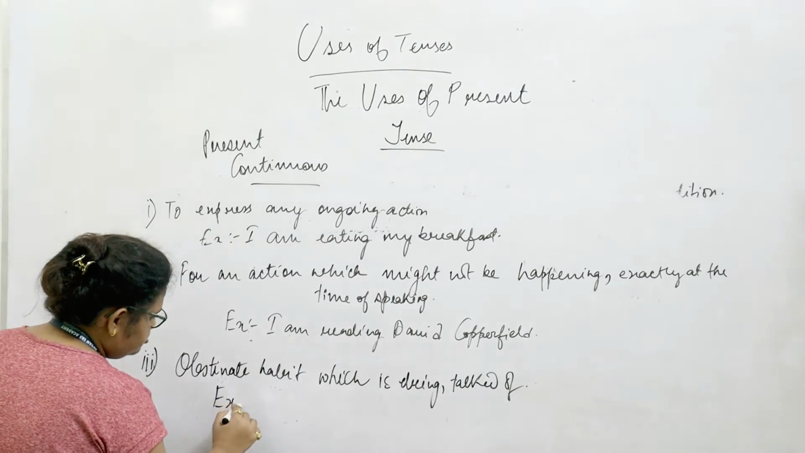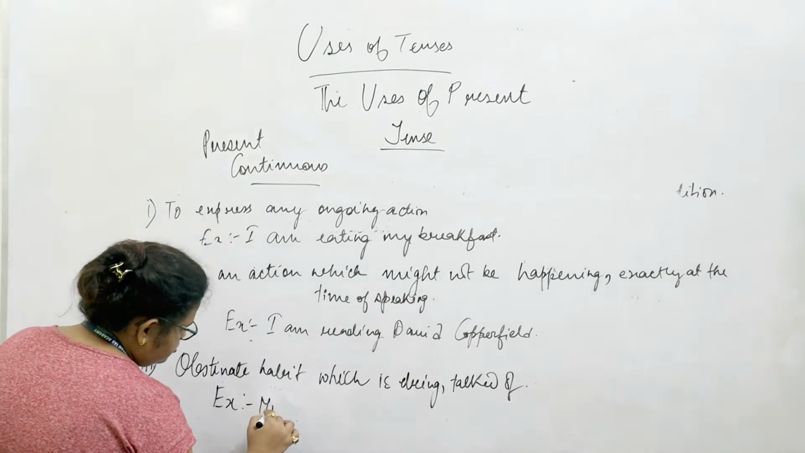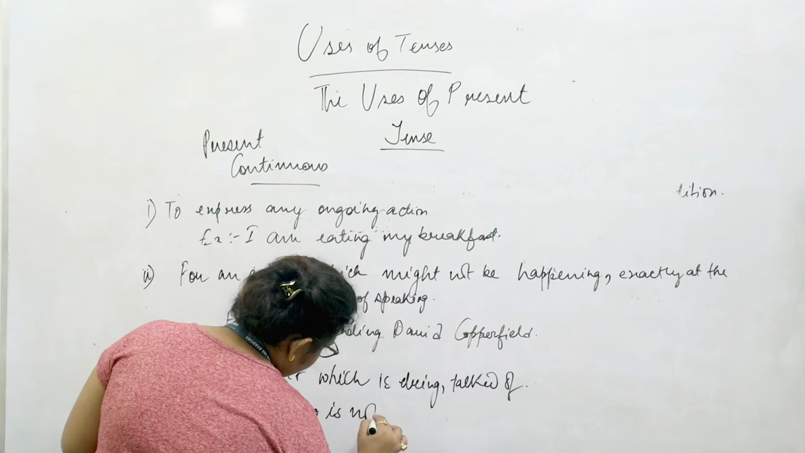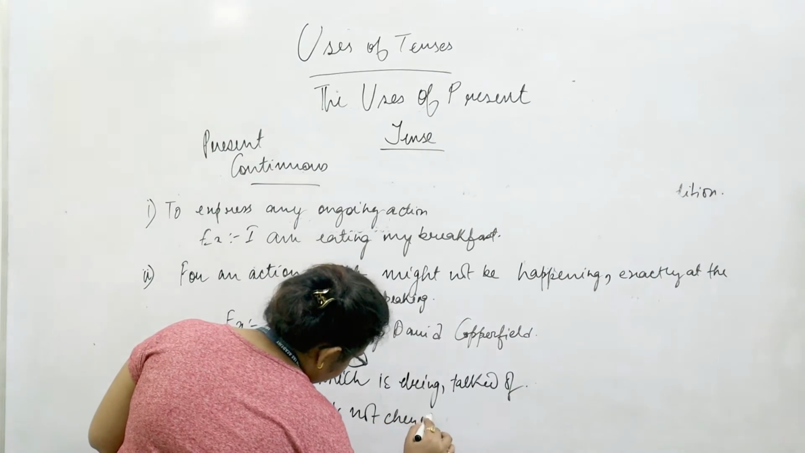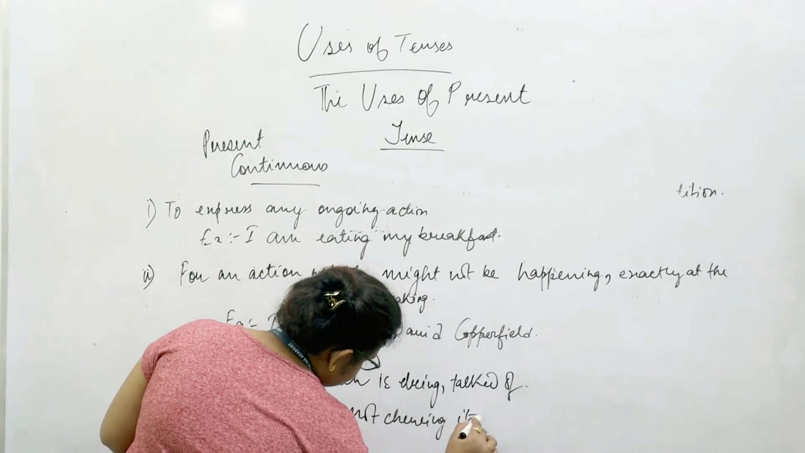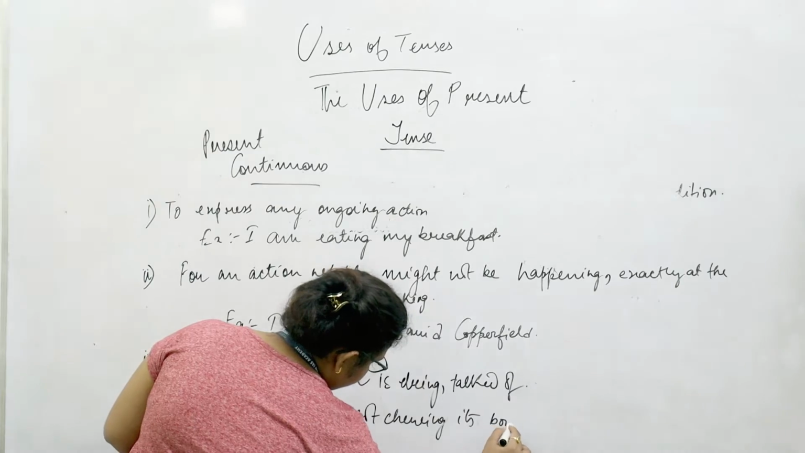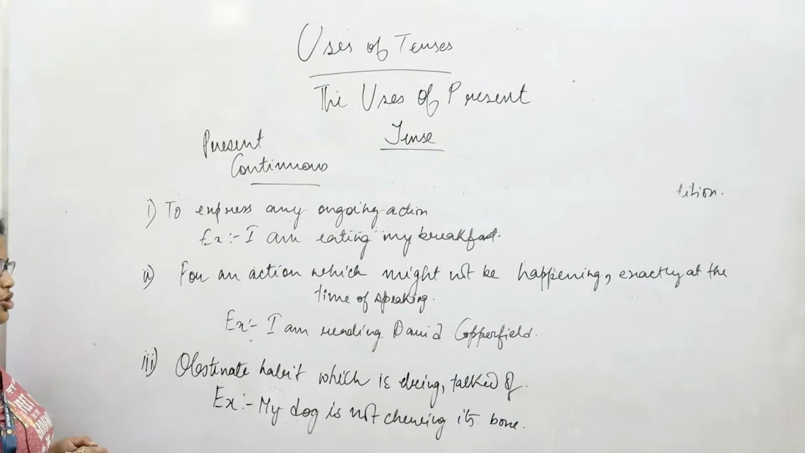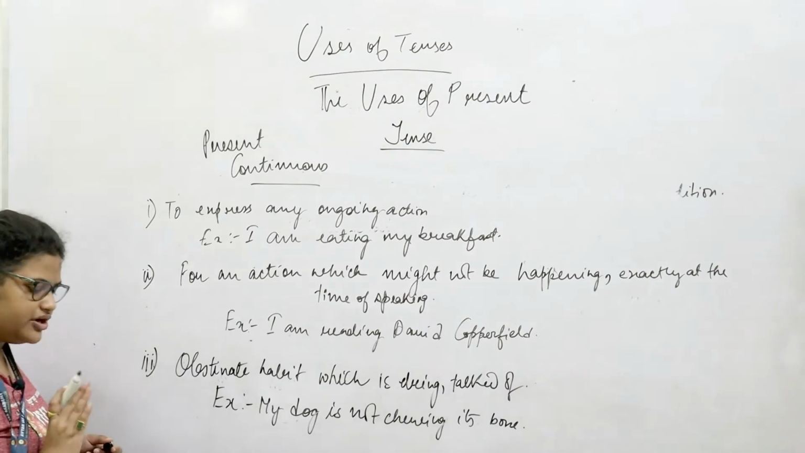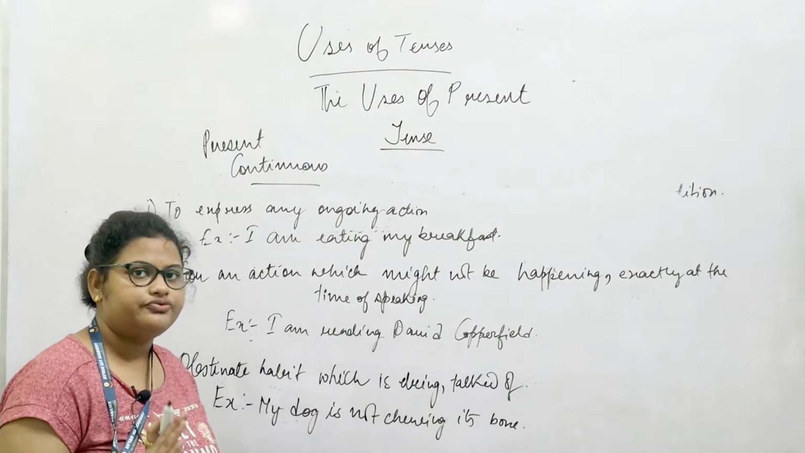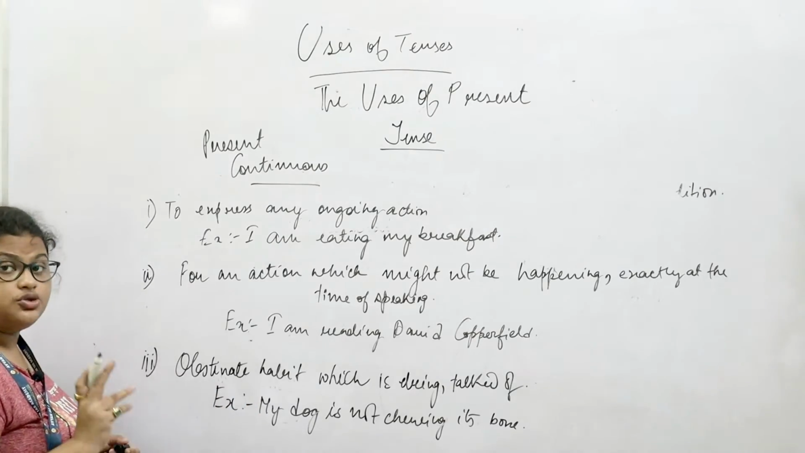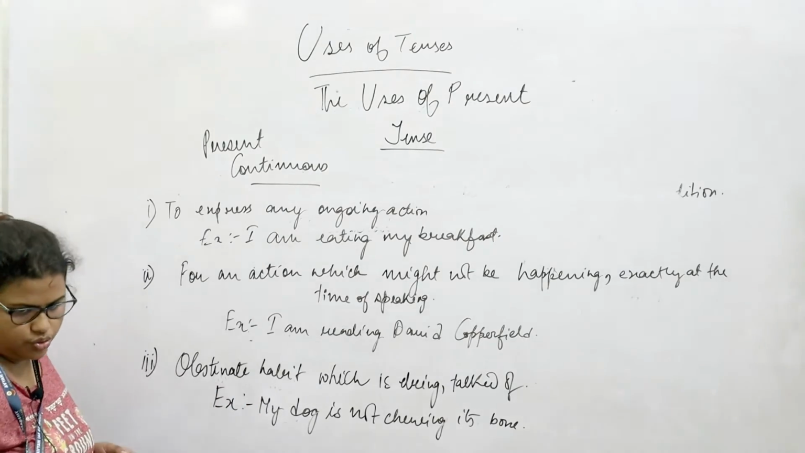For example, my dog is not chewing its bone. In general, this means that the dog is not consuming the food. Maybe, for example, if the dog is not taking the food for a few weeks, we will be using this, like my dog is not chewing its bone.